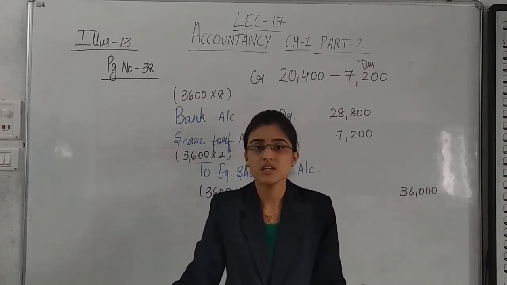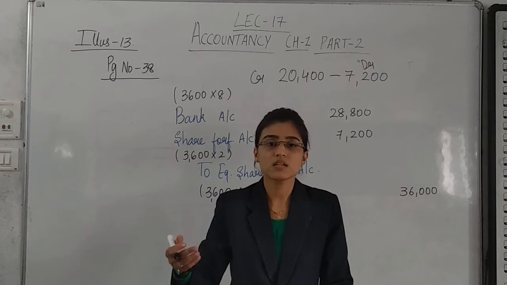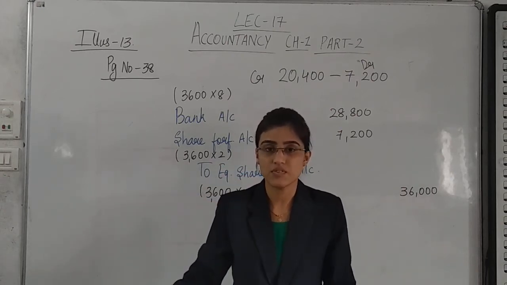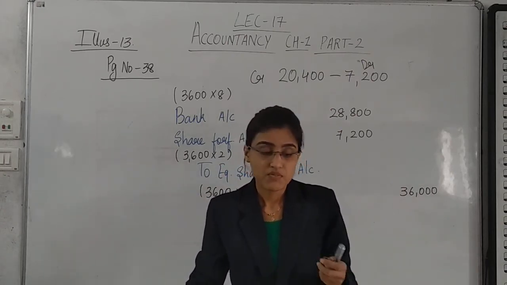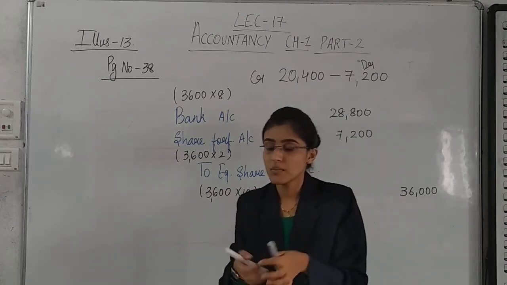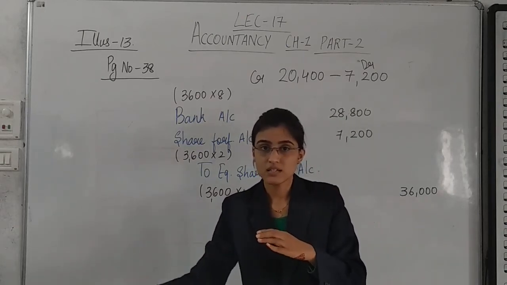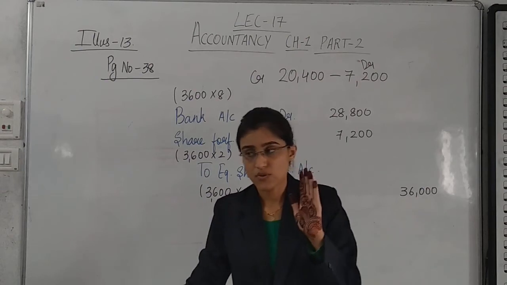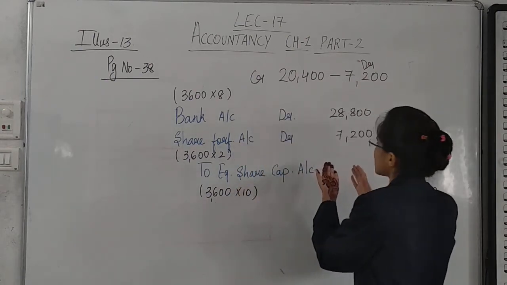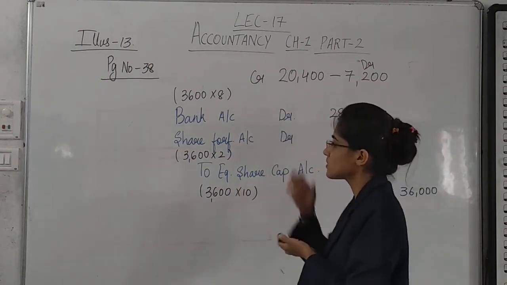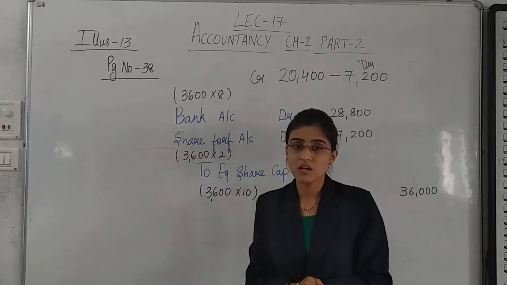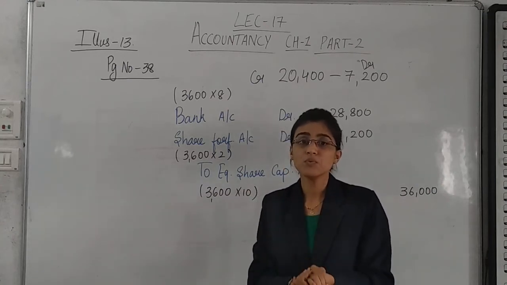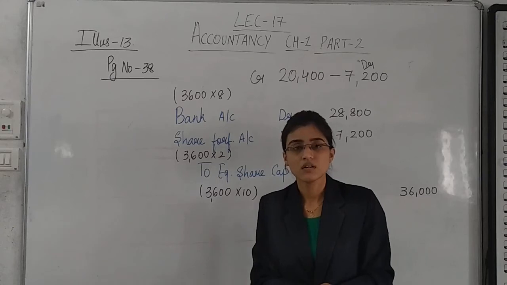We have done this even in the previous illustrations. Why? Because of the previous shareholder, the amount that he had paid, from that, 7,200 has been given as discount. But what about the remaining amount? It is to be transferred to the capital reserve account.